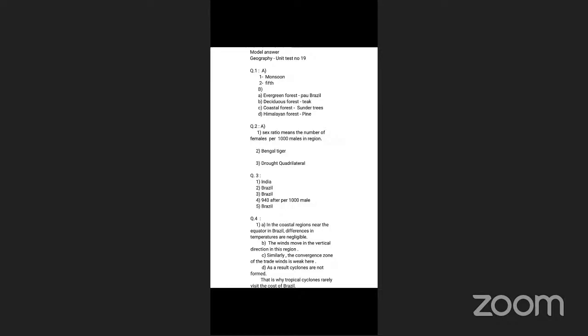Equator passes through the northern part, along the northeastern coastal area. Second thing, the winds move in a vertical direction in this region. It means due to the equator, the temperature is very high at the ground and low away from the surface. The winds start blowing in the upward direction. Clear? And as the wind blows upward, it is a vertical direction.